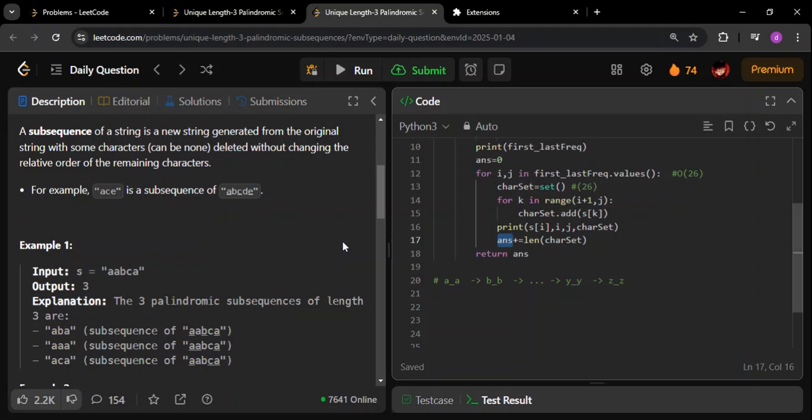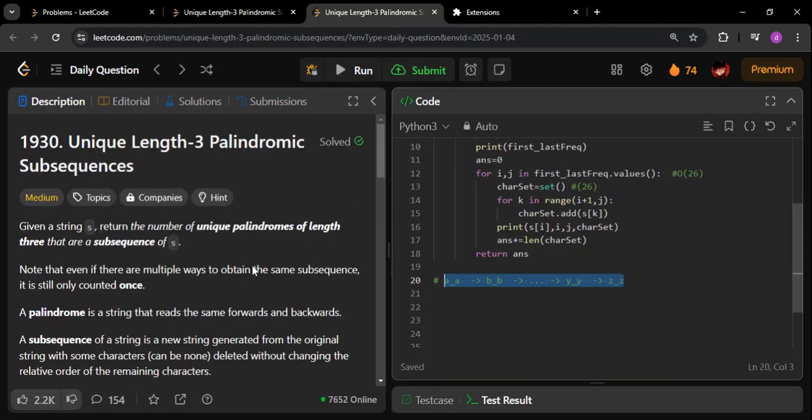So the idea here is that the unique characters present in between the first and the last occurrence of each of the characters from A to Z is going to be our answer. We have to count that, and that is going to be our answer. So yeah, that was all for this video.